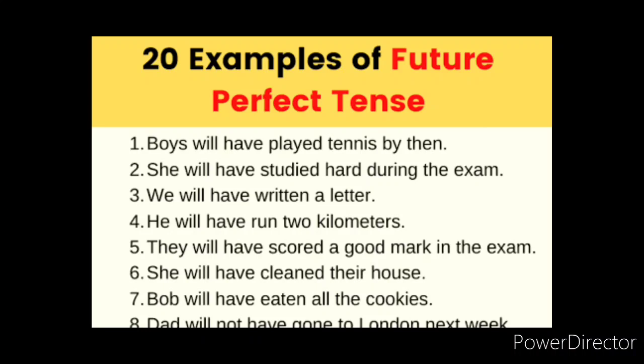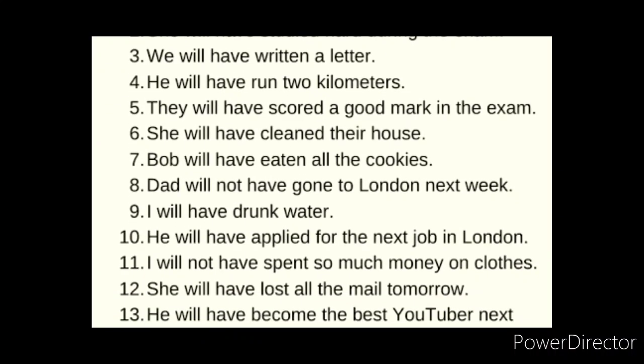She will have cleaned their house. Bob will have eaten all the cookies. Dad will not have gone to London next week. I will have drunk water. So in the previous sentence, dad will not have gone is the negative form of future perfect tense, children. Here it is positive: I will have drunk. Drink, drank, drunk water. So drunk is the verb 3 form.